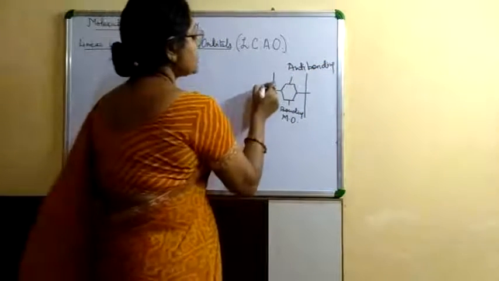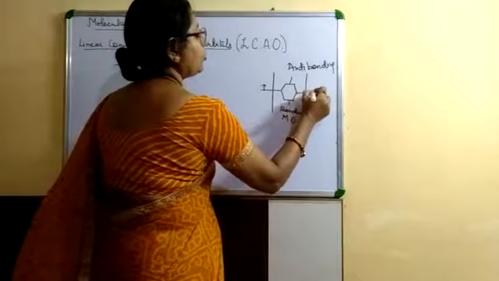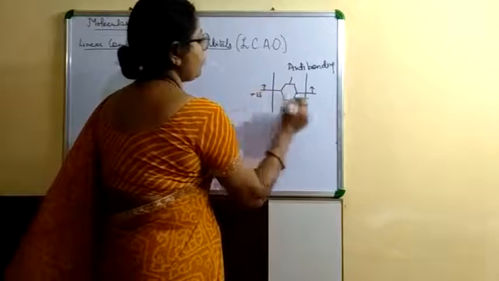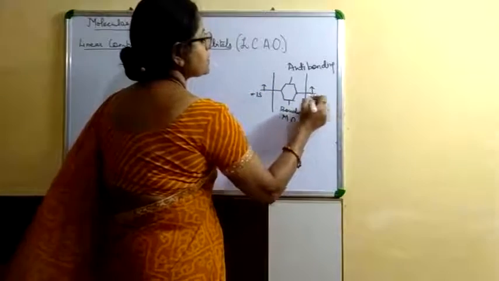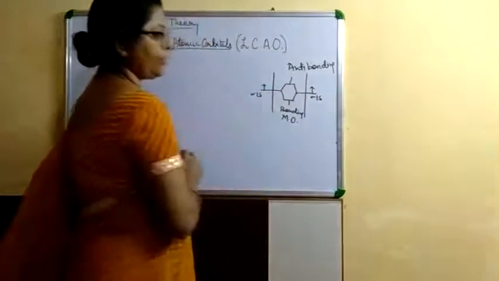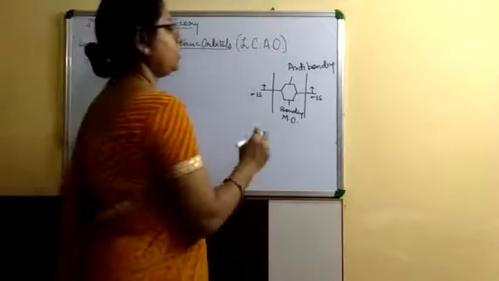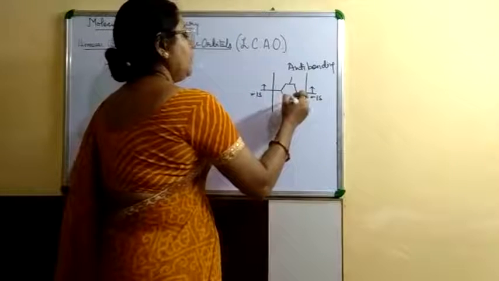And this is the atomic orbital as it represents sigma 1s, and when they combine together they form the new molecular orbital.